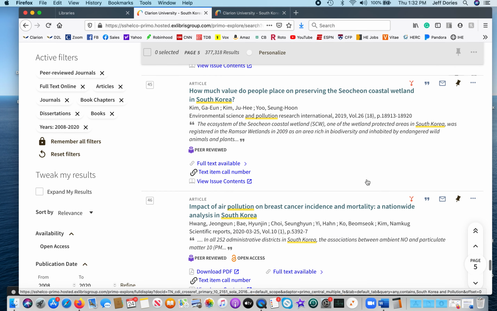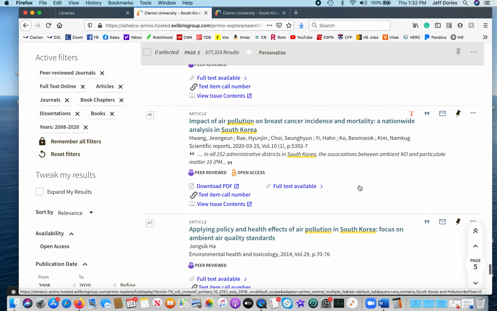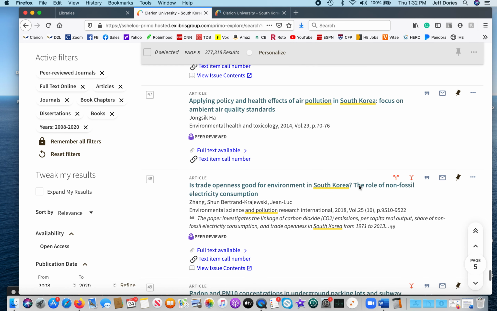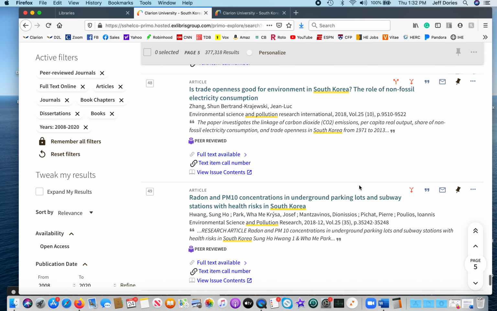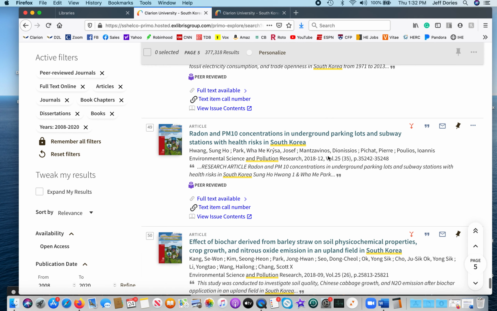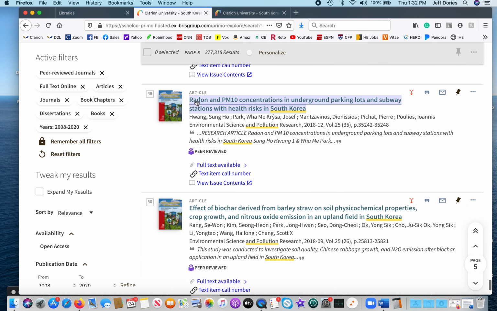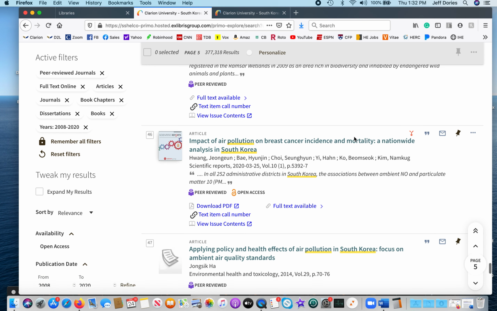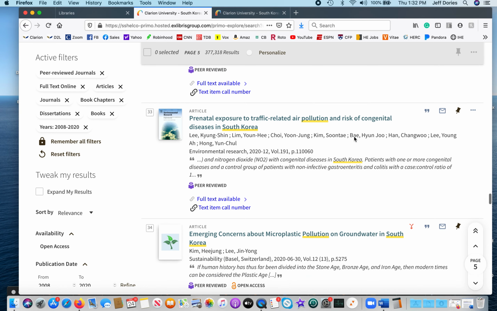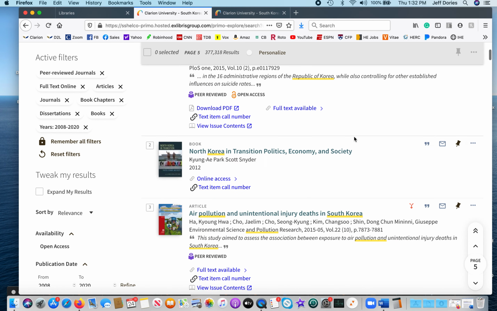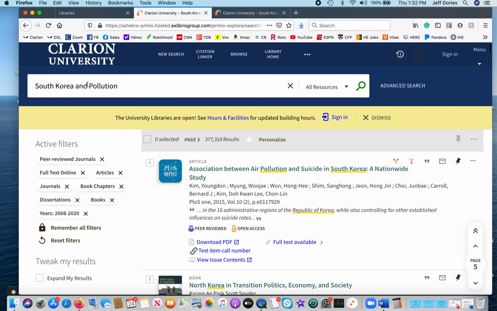I don't remember how far I went down, but I kept finding more every time I went down. Let's see. Here's the impact of trade, concentration of radon in underground parking lots. I think those other ones I showed you were probably a little better. So then let's switch the search to air pollution and see what comes up. So South Korean air pollution.